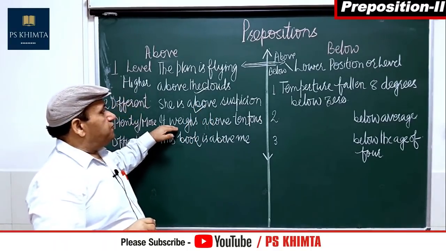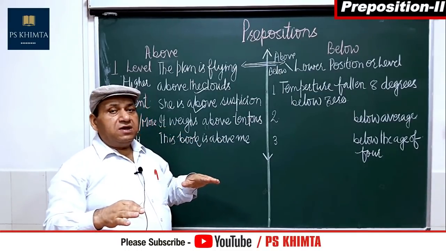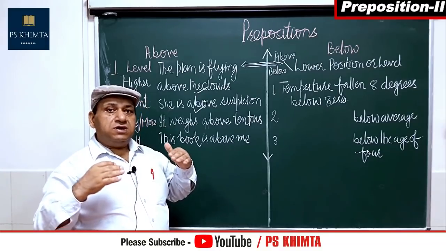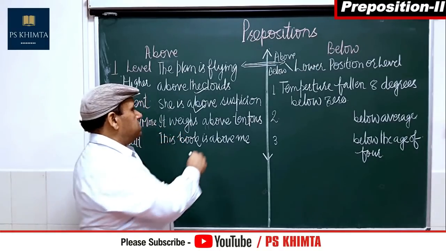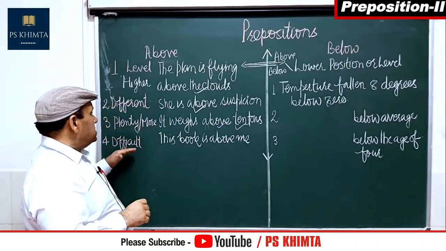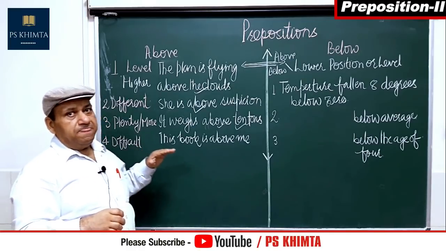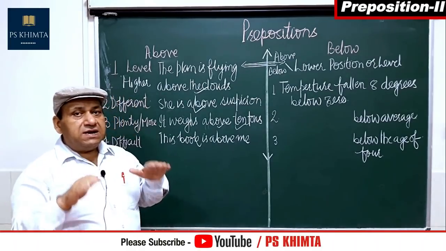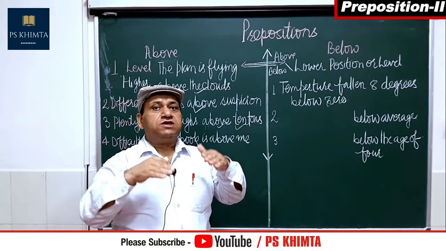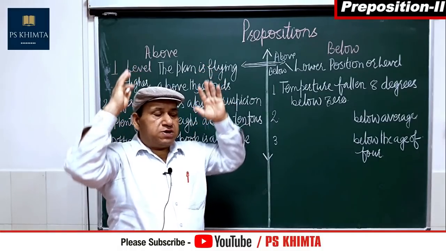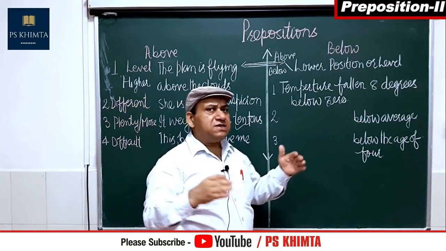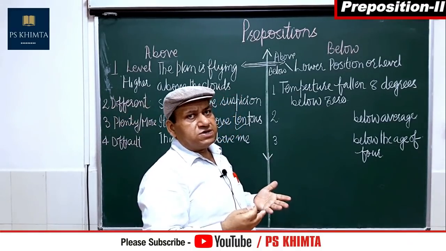It weighs above 10 tons, meaning thereby we wanted to weigh it and we found that it is above 10 tons. Above, not less than, but higher than that. This book is above me, meaning the standard of this book is so high that I am not able to follow it, so it is above me. It goes above my head. So these are some sentences that make the sense clear, and for students it is really interesting when the examples are there.